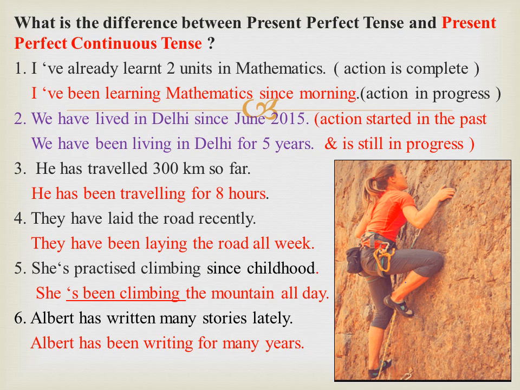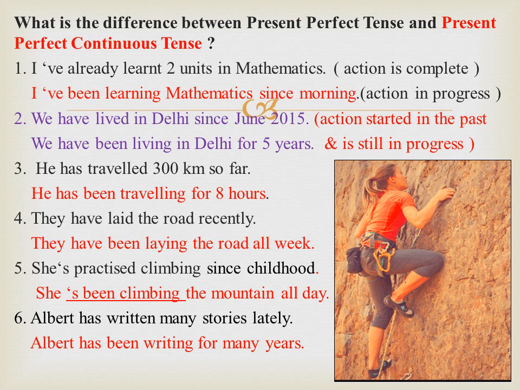What's the difference between present perfect tense and present perfect continuous tense? Let us learn the difference. Look at the example 2. We have lived in Delhi since June 2015. We have been living in Delhi for 5 years. Action started in the past and is still in progress. The meaning for both the sentences are same.